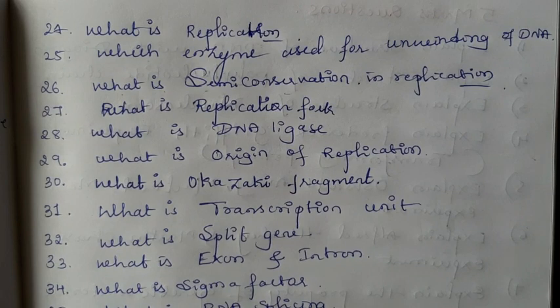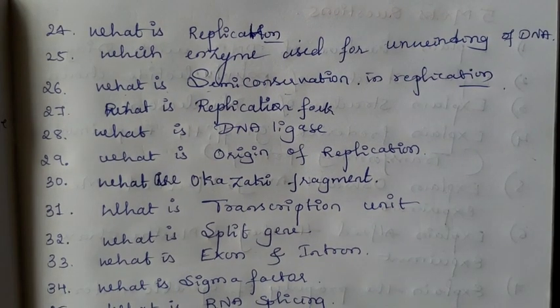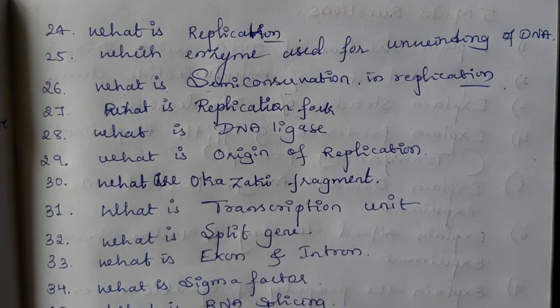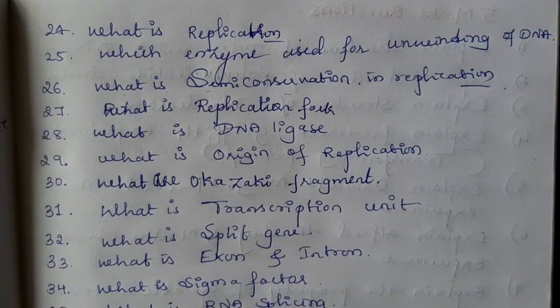Okay. Then what is DNA ligase? DNA ligase is an enzyme which is very necessary for joining the DNA fragments. Okay. Then next question. What is the origin of replication? Origin of replication is a point or site where the replication starts.